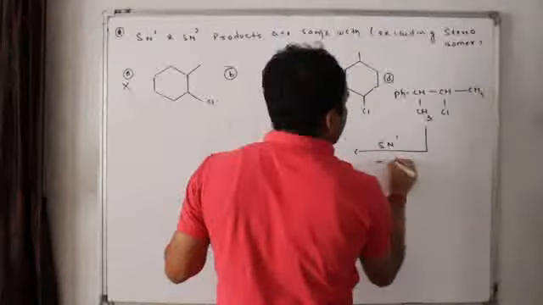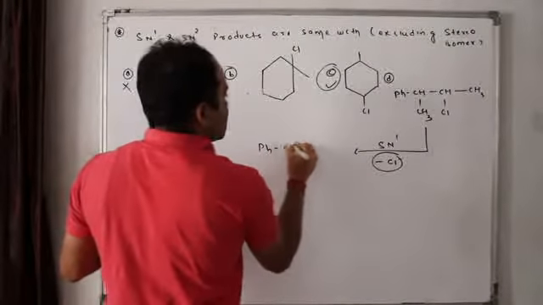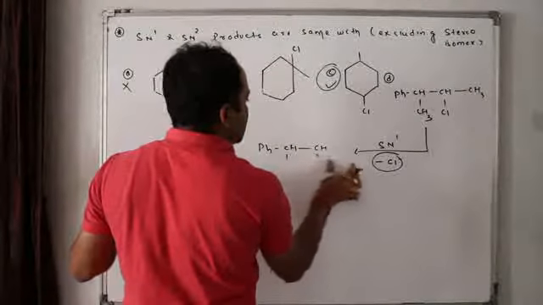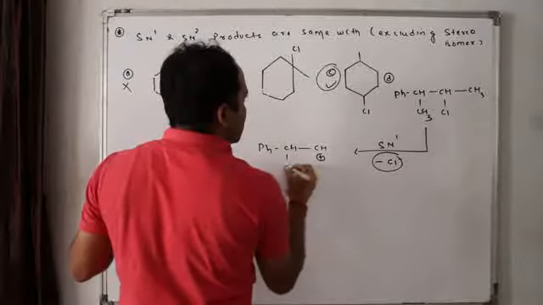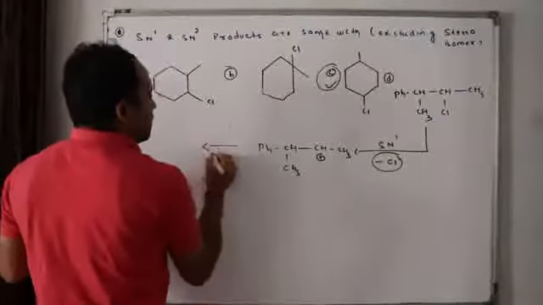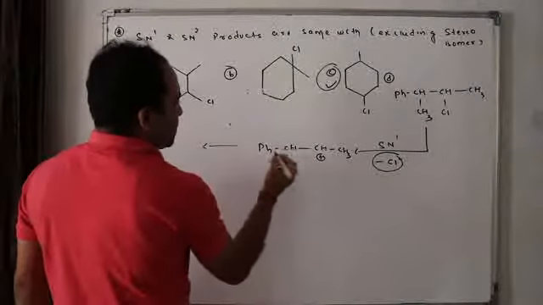Now come to this question. First SN1, Cl minus leaves. So what is formed here? PhCH(CH3)CHClCH3, this Cl leaves. Here it forms a carbocation, plus CH3, CH3. Now to this, can I rearrange? Yes. What I'll do? Hydride shift or phenyl shift.